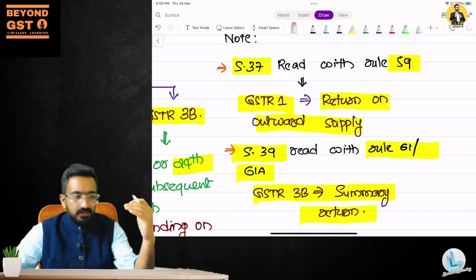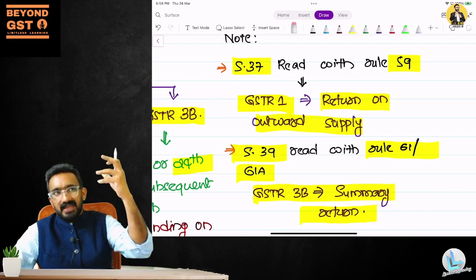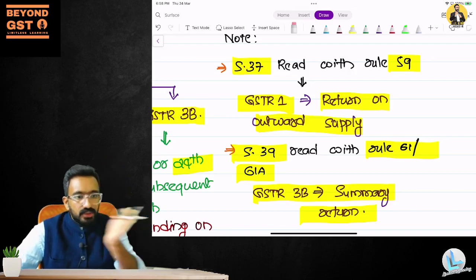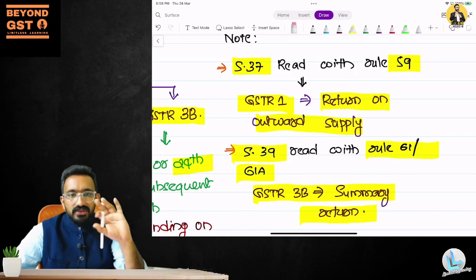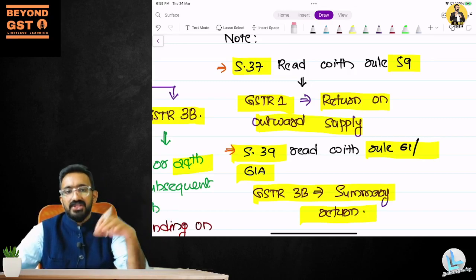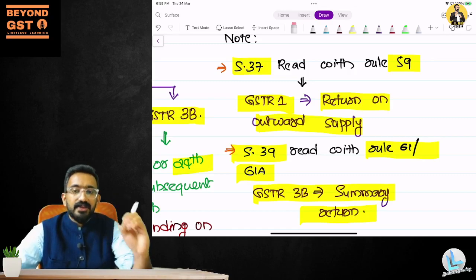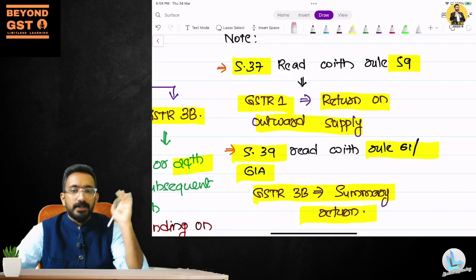Apart from that, we make a computation called net GST payable, right? In that we use the outward tax liability computation, then we use input tax credit, and do the set off as per the relevant provision under section 49, and then we compute what is the net GST. This computation and payment of net GST is generally not done with GSTR 1. GSTR 1 is a return which gives the government information, only information.